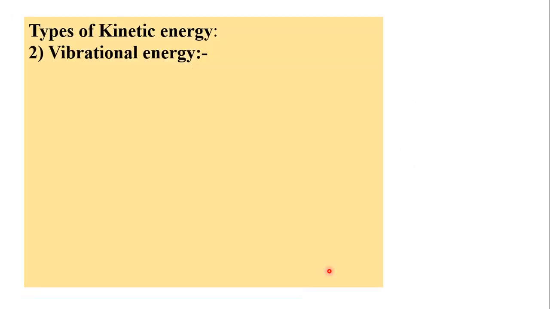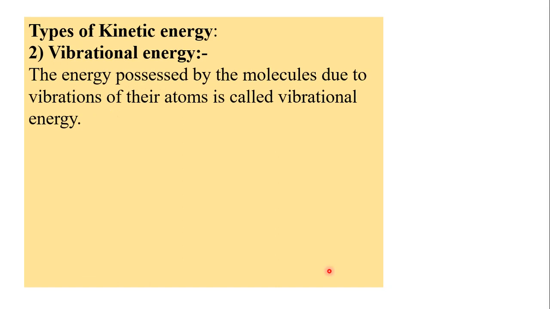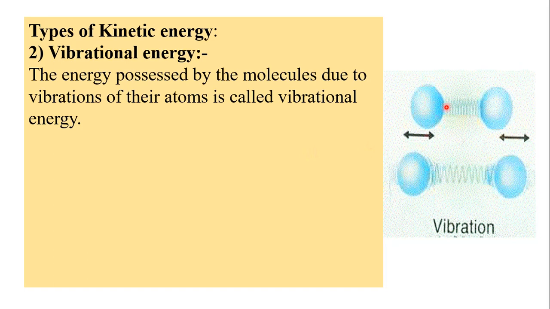Then we will see the next part, that is vibrational energy. Second type of kinetic energy, that is vibrational energy. Vibrational energy means energy possessed by the molecules due to vibrations of their atoms is called as what? Vibrational energy. So here these two atoms are joined by a single bond. Now the vibrations are produced due to attractive and repulsive forces between the two atoms, and due to these vibrations they possess some energy, and that is called as what?